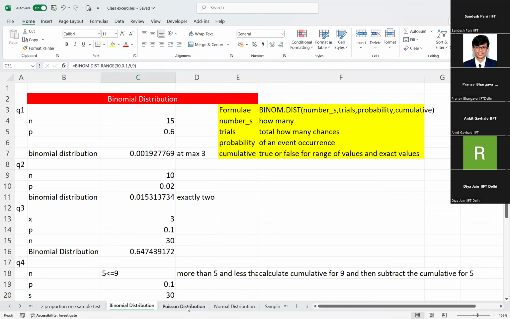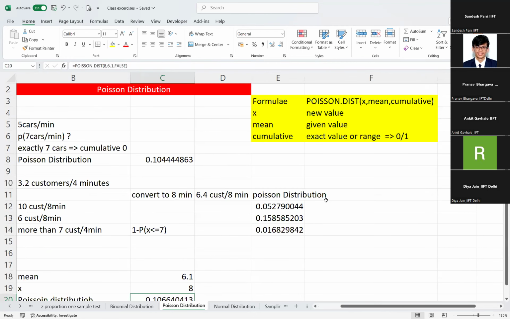Poisson distribution is used whenever the probability is talking about time, like 5 cars per minute, 7 cars per minute, 10 customers per 8 minutes, 6 customers per 8 minutes. Whenever that is being asked with respect to time, we use Poisson distribution.